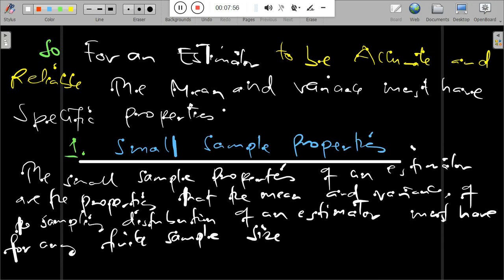Remember now, the small sample properties we are talking about include unbiasedness, that is accuracy, together with efficiency, which means reliability. Unbiased means accuracy, but we also have inaccuracy, which is known as biasedness.